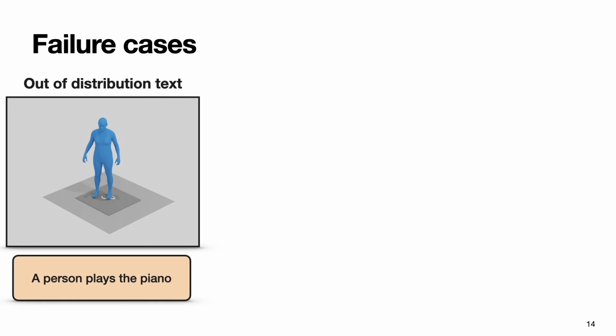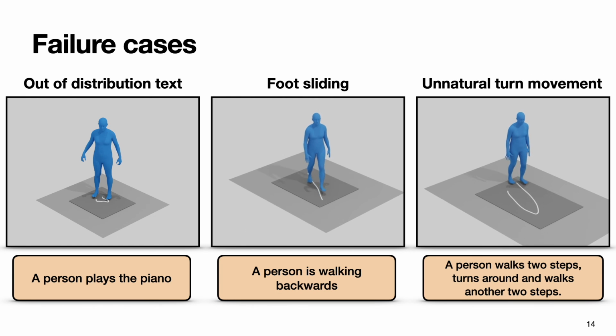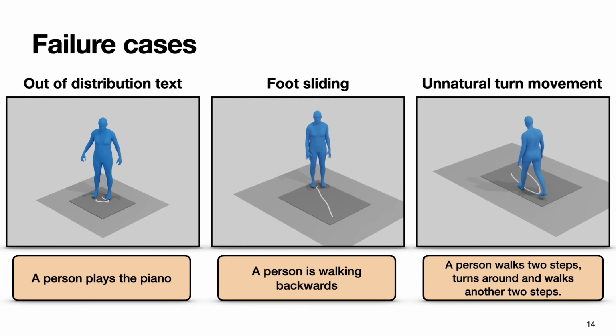Finally, TEMOS has a few failure cases. When we have out-of-distribution textual descriptions, the model often fails to produce the desired motions. As an example, the model fails to generate playing the piano, but generates playing the violin instead. The word piano does not exist in the training set, so playing violin may be the most similar textual description in the training. Moreover, the generations sometimes suffer from foot sliding and can lead to unnatural rotational motion.